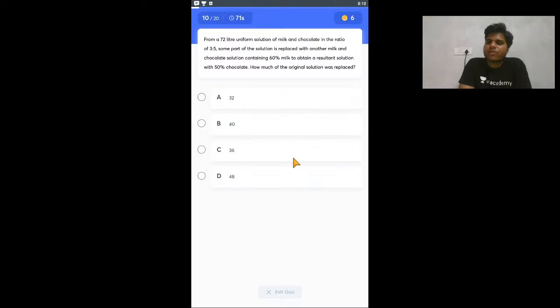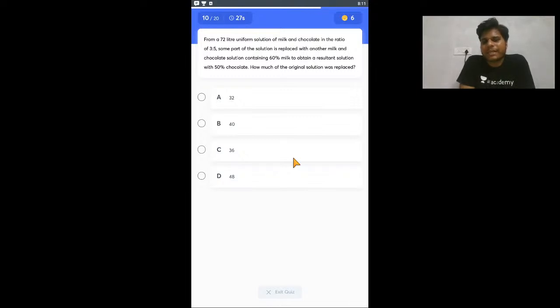Again, a question on the same mixture formula: from a 72-liter uniform solution of milk and chocolate with a given ratio. So you have the initial ratio, and some part of the solution is replaced with another mixture of milk and chocolate at 60%, to obtain the resultant.